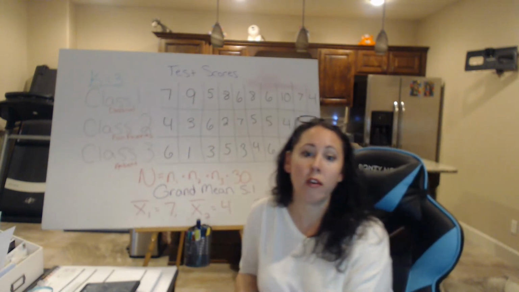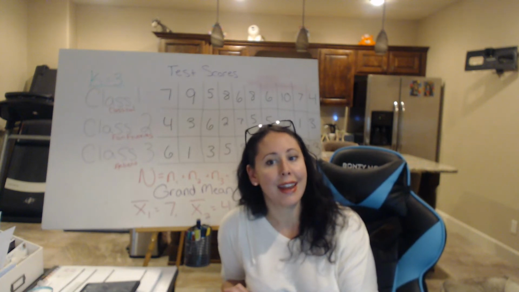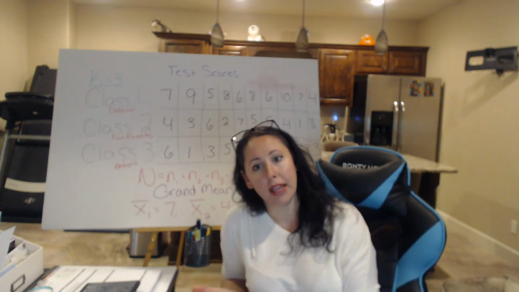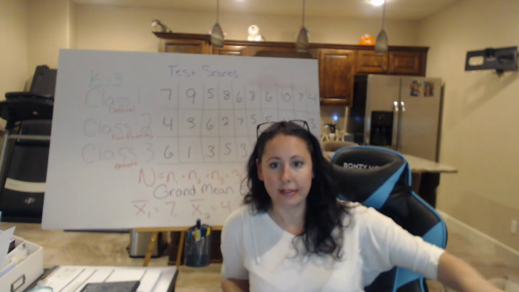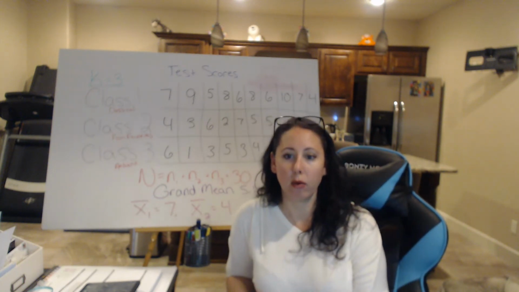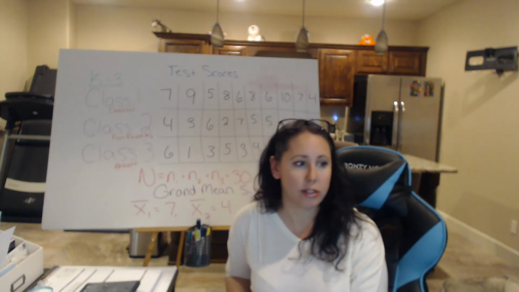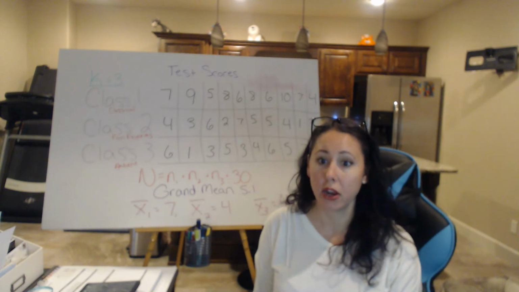Now, when an ANOVA is calculated, we are using an F test. That's how we label it. So we've done Z tests, we've done T tests, and now we're doing F tests. So that is the label for an ANOVA.